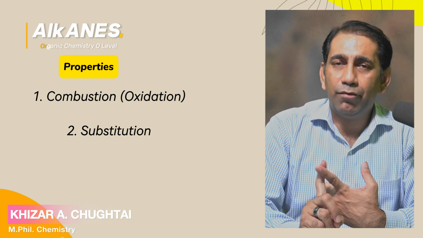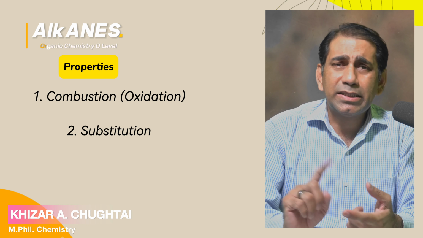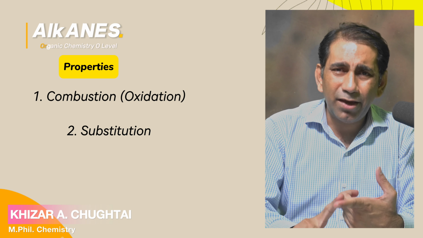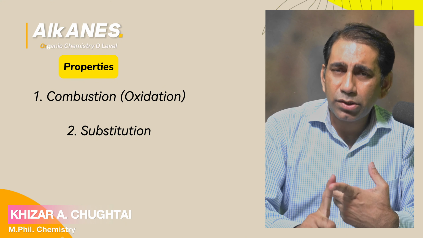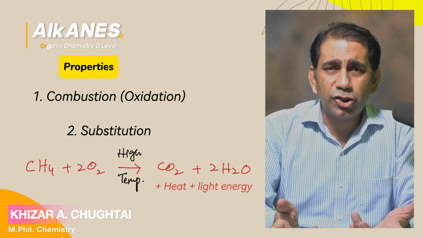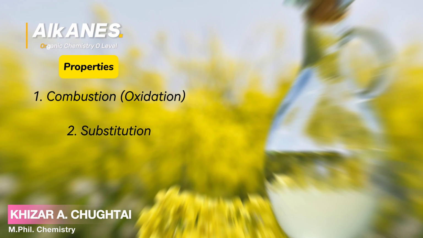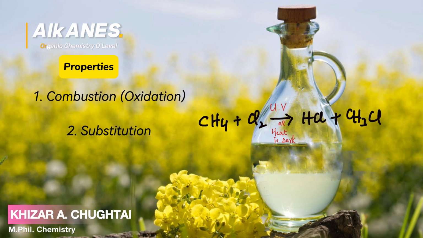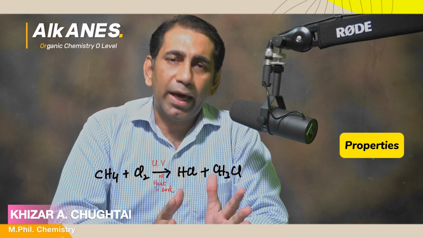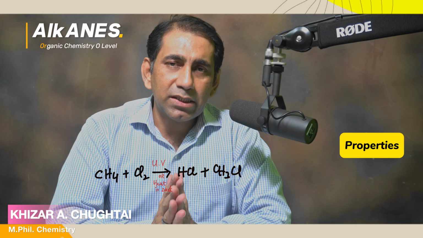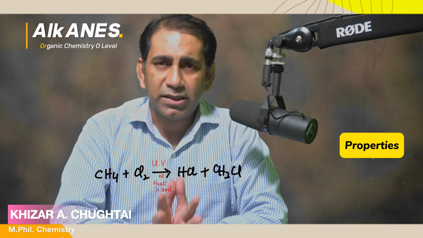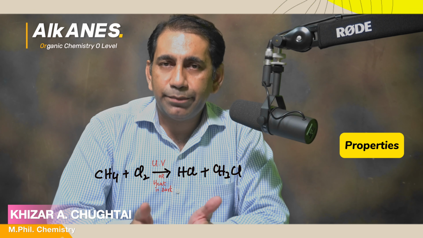Number one, they can react with oxygen at high temperature. That is said to be combustion. The second reaction is the substitution reaction. Alkanes react with halogens, Cl2, Br2, etc. In sunlight or UV light, or in heat in the dark, alkanes can react with halogens, and this reaction is said to be a substitution reaction, or specifically a free radical substitution reaction.